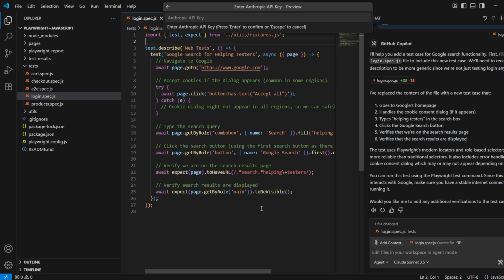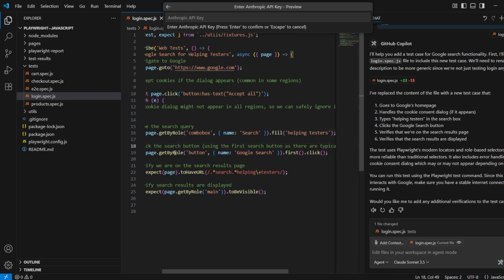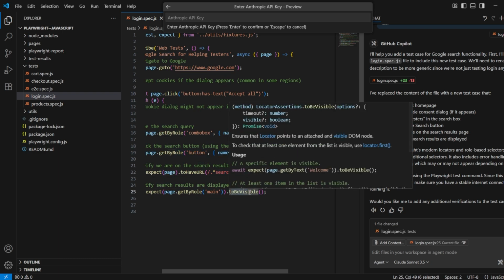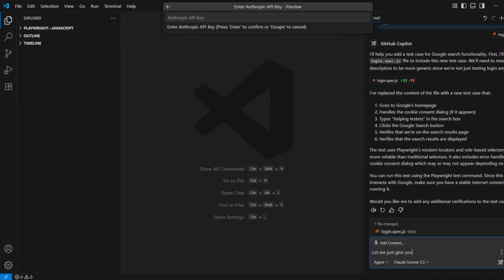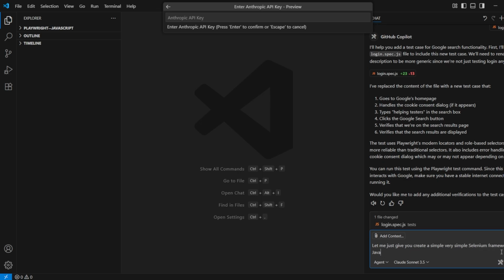Let's see the code. It is going to Google, it is clicking on an element, it is then searching, helping testers, then it is clicking on the search button and it is verifying it. See how smartly the agent is. You must be feeling that it is doing only one task. So let me give you a very good example. Create a very simple Selenium framework in Java for page object model, a very small framework of 4 to 5 files only.